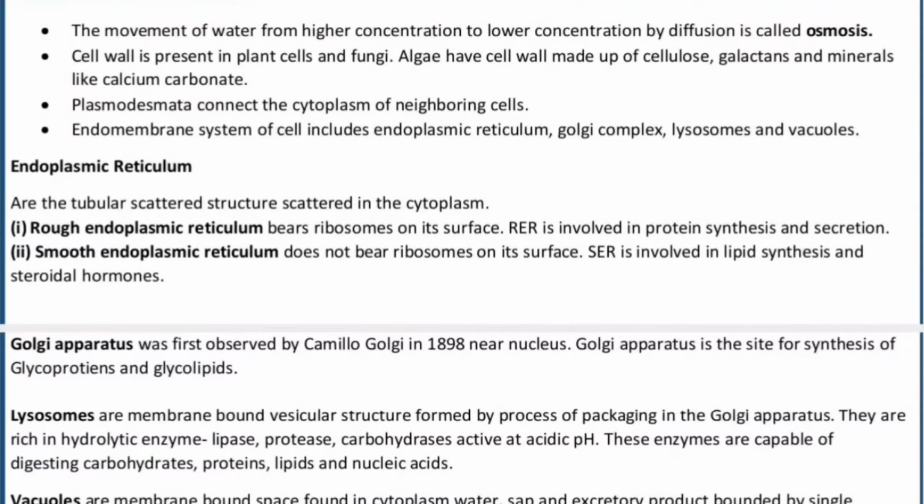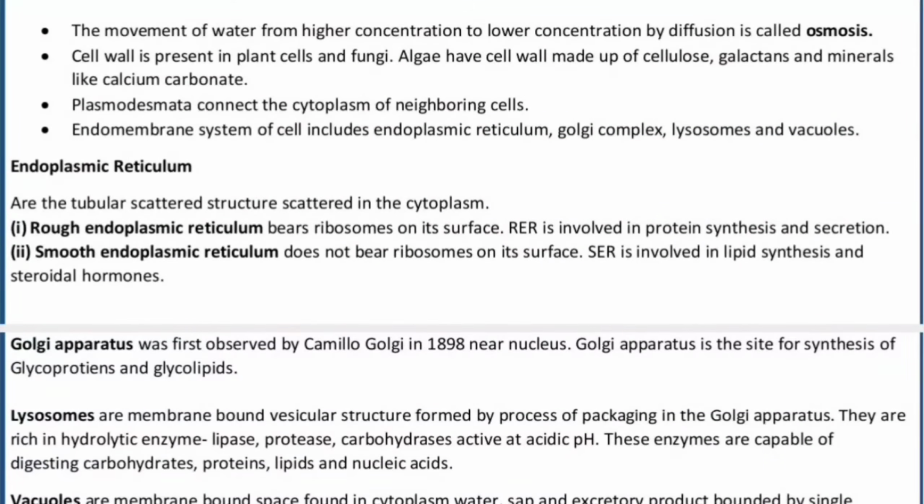The endomembrane system of the cell includes, do remember the names, endoplasmic reticulum, Golgi complexes, lysosomes and the vacuoles. Please do remember that the mitochondria is not included in the endomembrane system. There are only 4 members in the endomembrane system: endoplasmic reticulum, Golgi complexes, lysosomes and vacuoles.